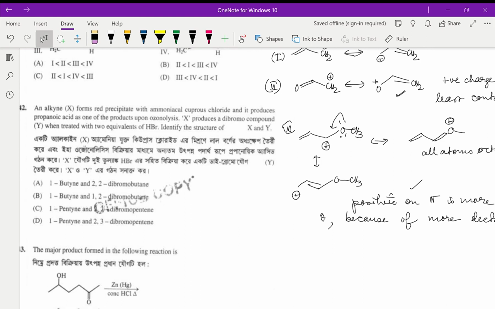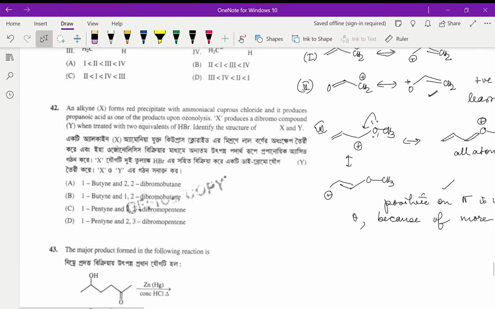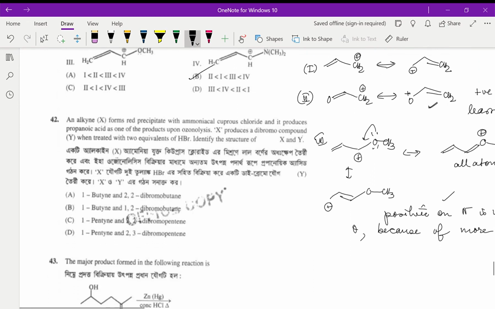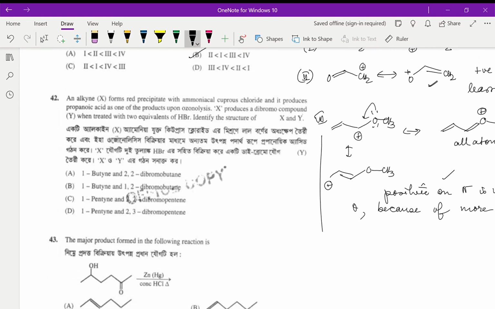Next we have question number 42. So that way if we look, okay, what should be the answer over here? 4 will be more stable, followed by obviously 3, then followed by 1, and then followed by 2. So answer will be B. Next question is obviously over here